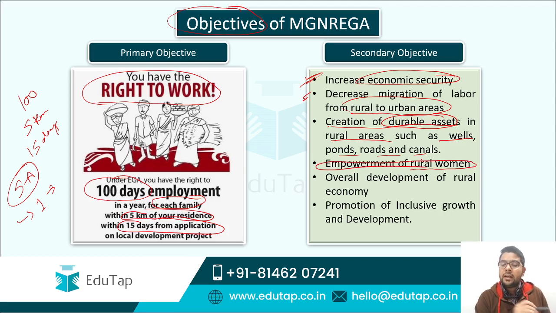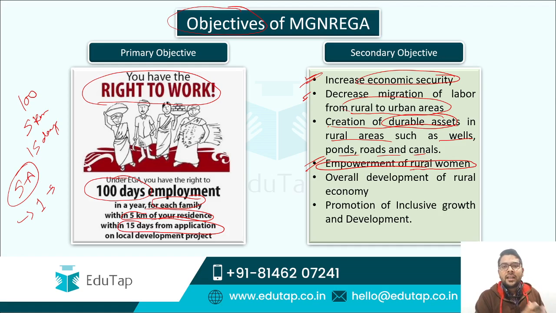Guys, for now we will skip this point. We will take up this point again where we take up some facts regarding this. So do not worry, we will take this point again because we need to justify how it leads to the empowerment of rural women. Now the fifth point is about the overall development of rural economy.